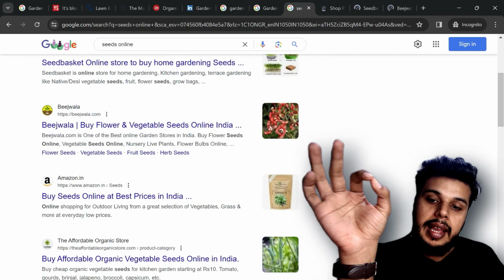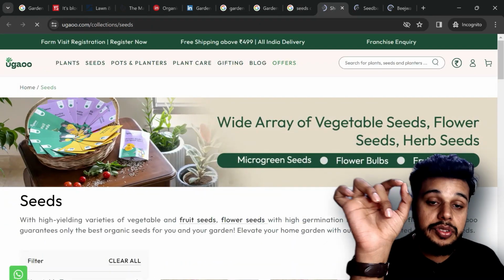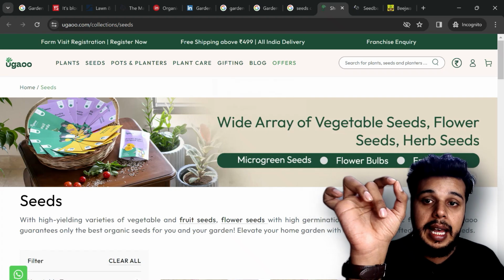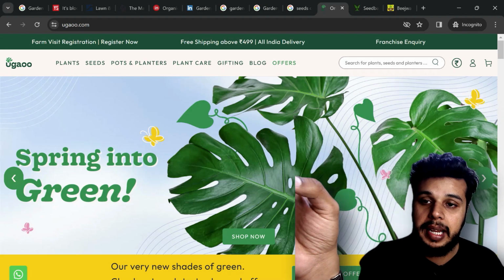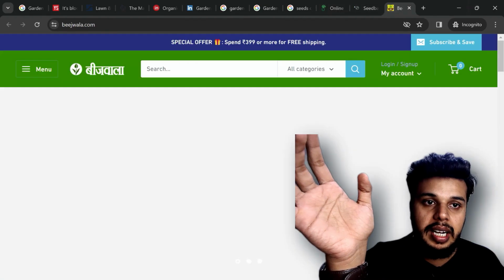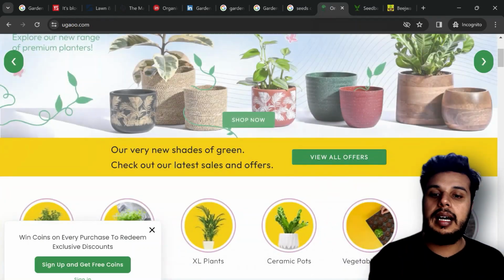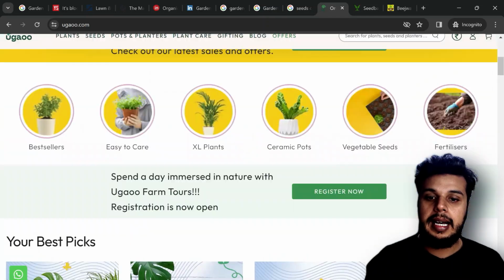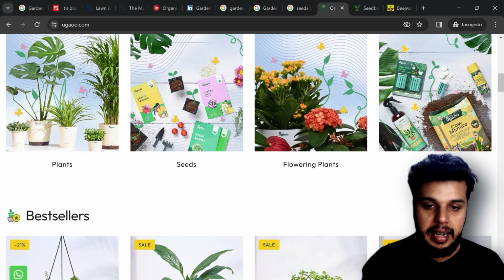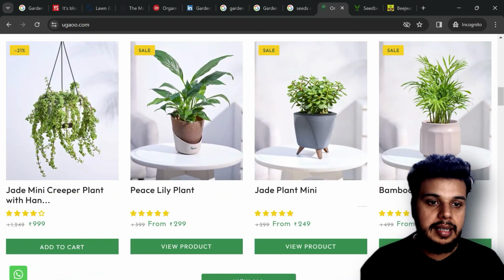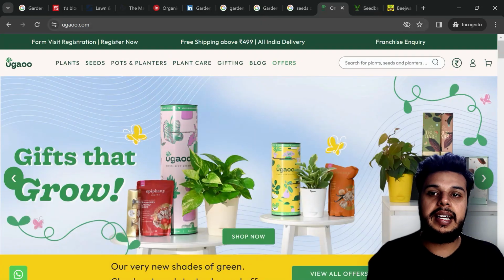The fourth one is Amazon. We are not going to look out for Amazon because it is not fair. So yeah, the first website is this. Now we go to the home page and we verify that they are not selling anything apart from gardening supplies. Let's go to the home page for this website as well, and for this particular website as well. So the first website is this, guys. It's a beautiful website. I guess this is something which is selling products which cater to only our niche and not something else. They are selling plants, they are selling pots. So I guess this is a good website, guys.